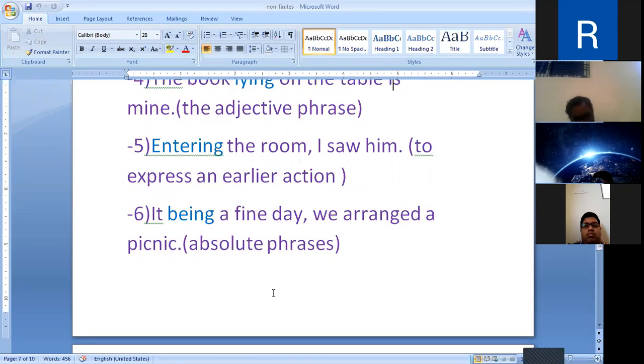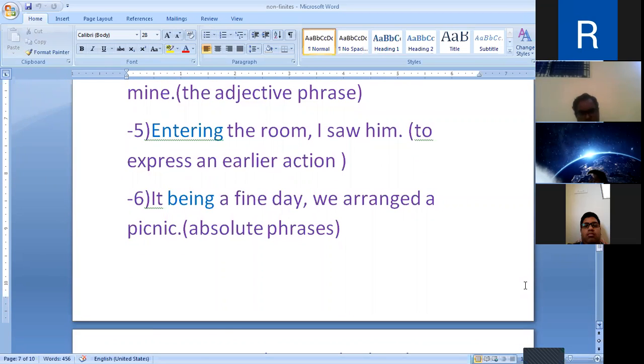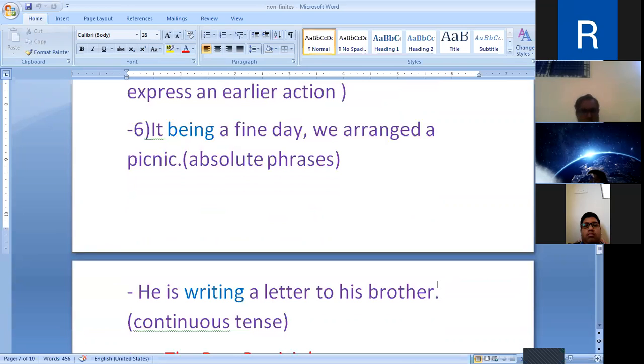Then weather permitting, we will have the function outside. Weather permitting, absolute phrase. Permitting, present participle. And dear friends, the use of the present participle.